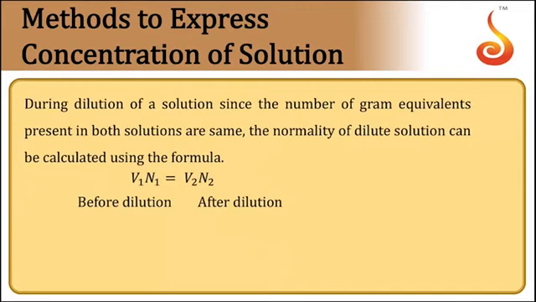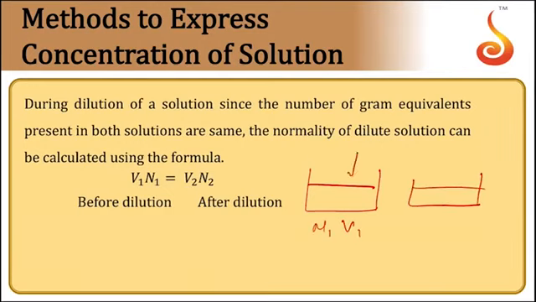Whenever we dilute a solution, for example, let us take HCl, a solution of normality N1 and volume V1. Suppose we add water to it. It gets diluted, and on dilution the concentration changes. Let us suppose the new solution has a normality N2, and the volume has changed to V2. When you add water, the number of equivalents of solute does not change, because the amount of solute is not changing.